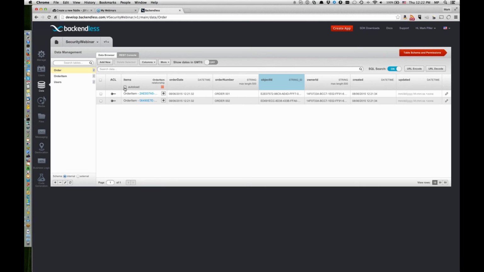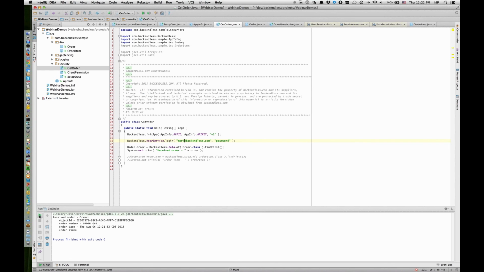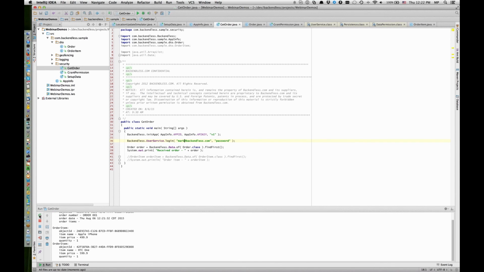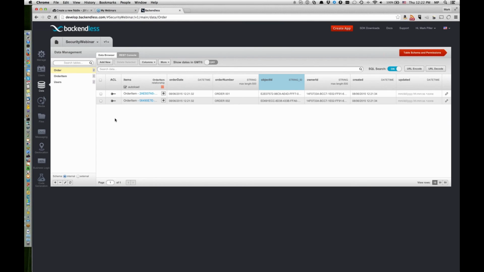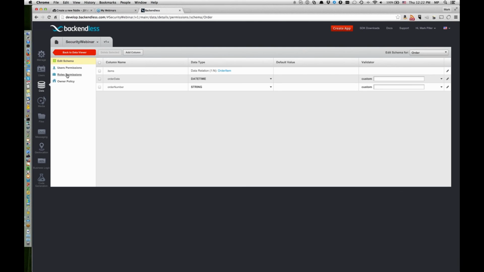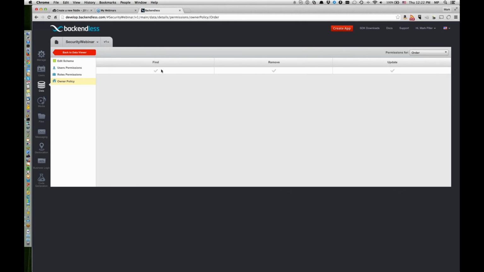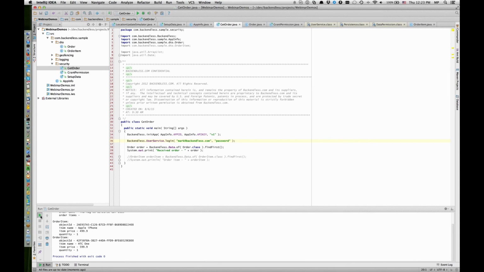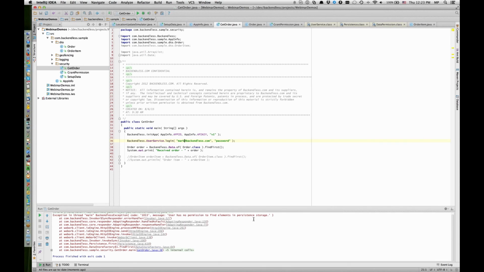Suppose that we want to change this behavior. So we want to make sure that, let's say, Mark cannot load these objects, but Joe can, even though Mark is the owner. In order to do this, it's actually very easy. We go to table schema and permissions for owner policy, and we say that the owner cannot load these objects. So as soon as we change find operation for the owner to X, then the owner will not be able to load these objects. So I'm rerunning this code once again without any changes in the code, and there is a permission. So at this point, owner cannot.